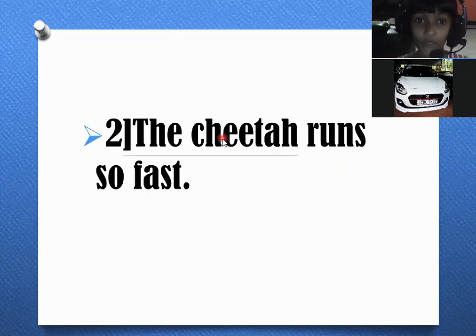The cheetah runs so fast, and the question is, who runs so fast? The cheetah. And you can see a straight line. The cheetah runs so fast, and the cheetah is the subject in this sentence, and runs so fast is the predicate here.